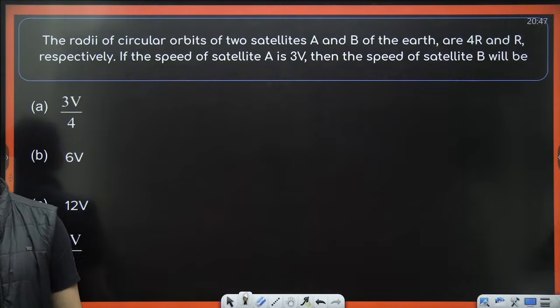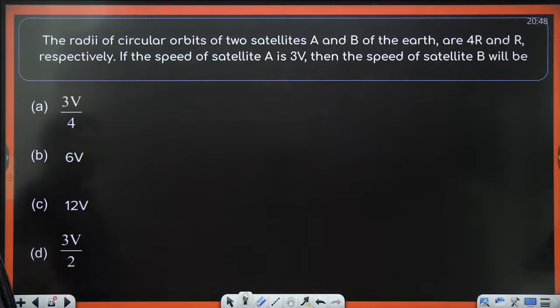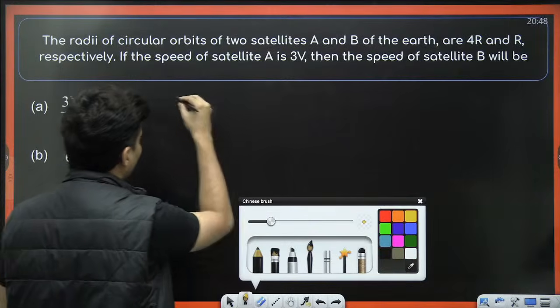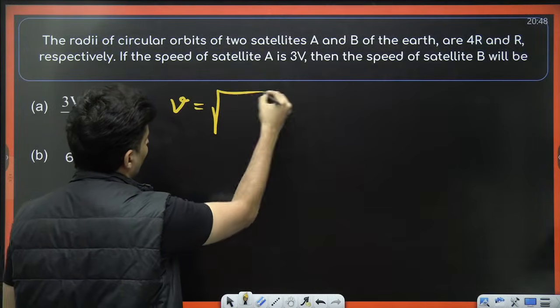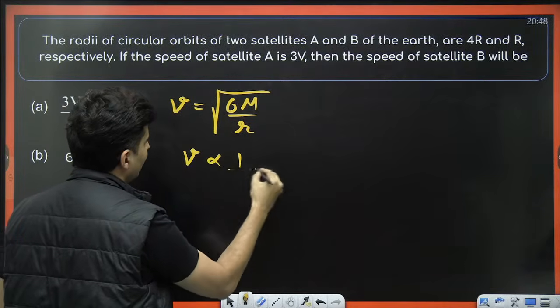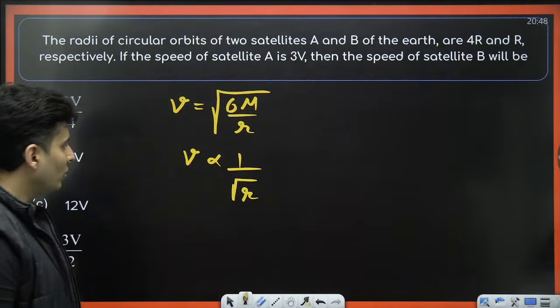What do you think is the answer? Which formula are you going to use? A and B, the radius of the orbits are given. If the speed of satellite A is 3v, then the speed of satellite B will be how much? Use the speed of the satellite formula. What is it? Root of GM by r. Don't you see the speed is inversely proportional to root of r?